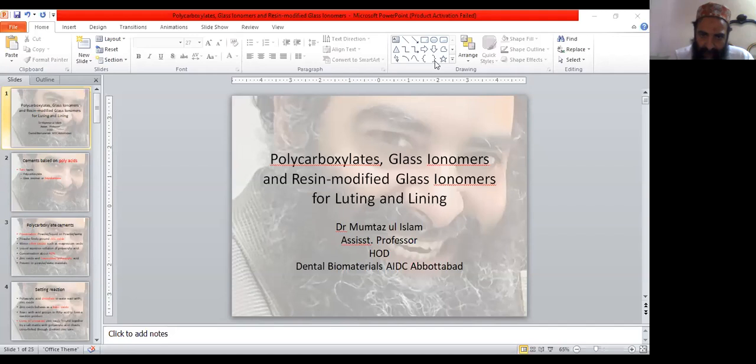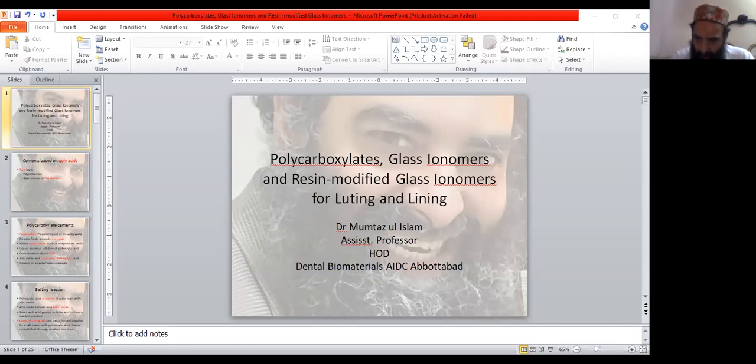Glass ionomer and resin modified glass ionomers we have studied in details, so only polycarboxylate cements are left, but as it is a separate chapter, we will discuss all of these one by one.